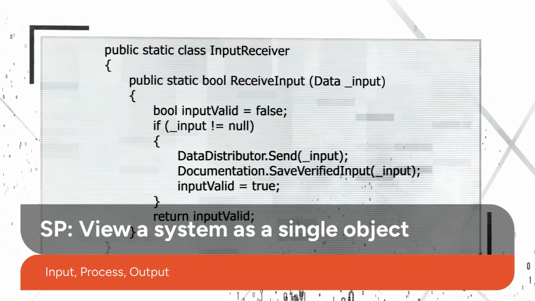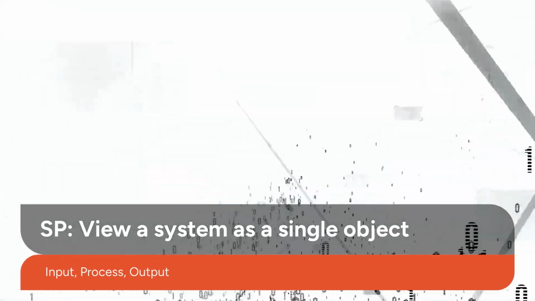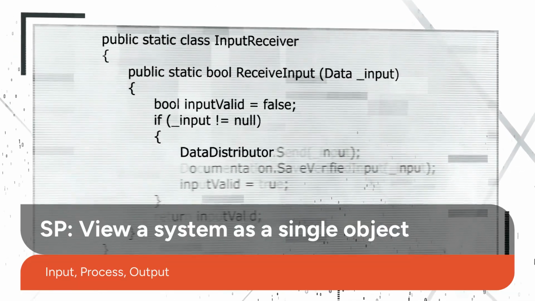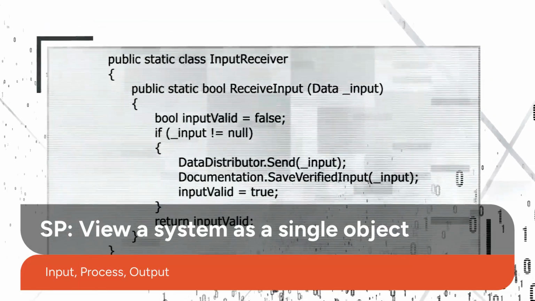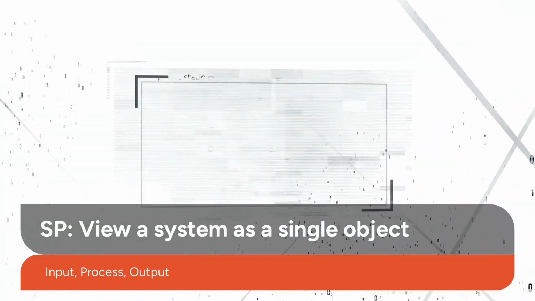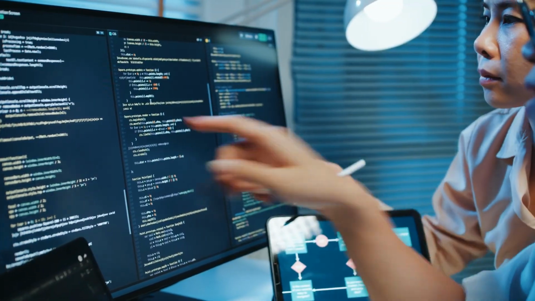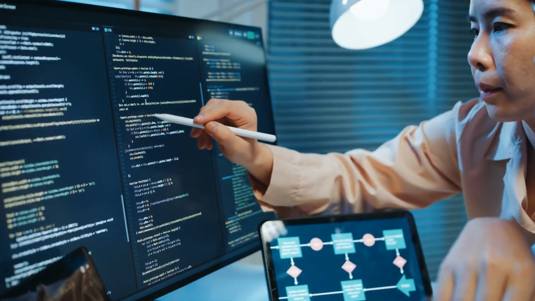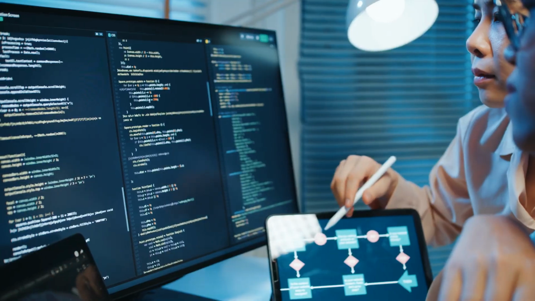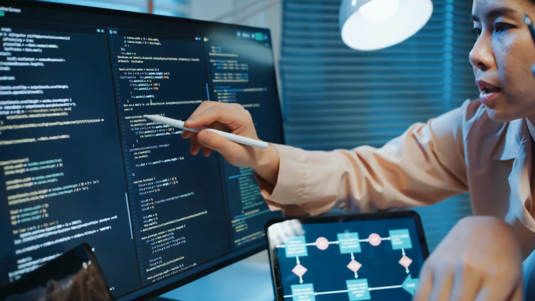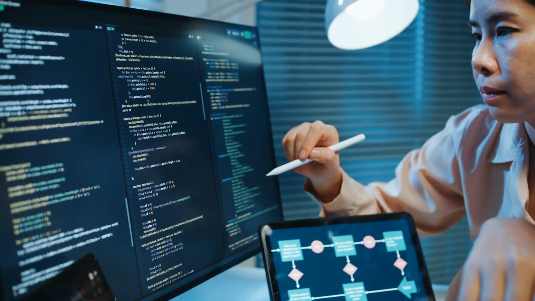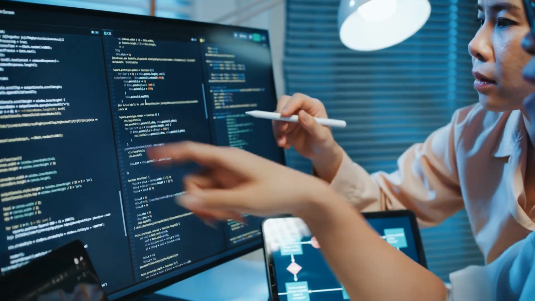Structured programming views the entire system as one large object, or a single pipeline, that follows the classic input, process, output model. This is ideal for algorithms and procedural tasks. SP uses data flow diagrams, or DFDs, to model how data moves through the system, and flowcharts to describe the internal control logic of individual processes. They work hand in hand.